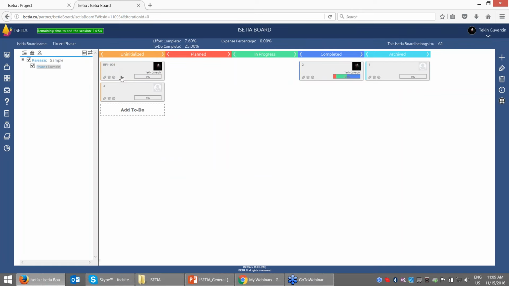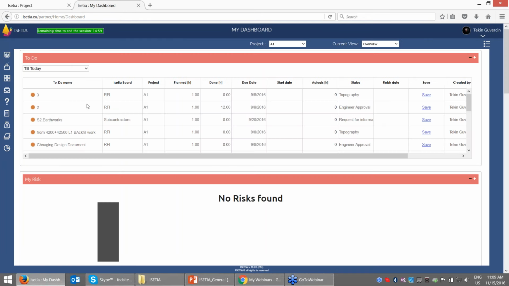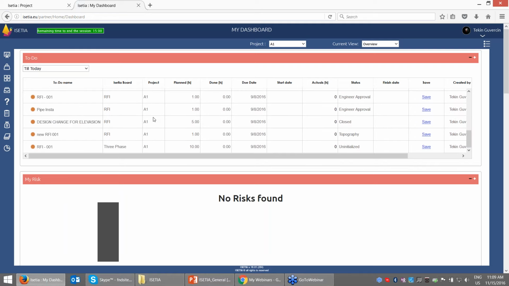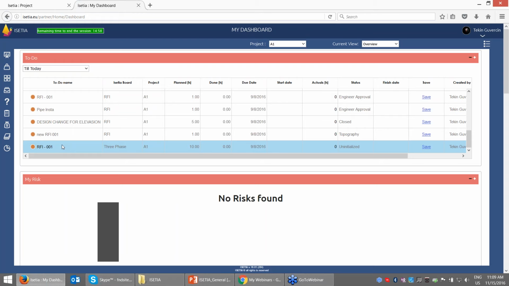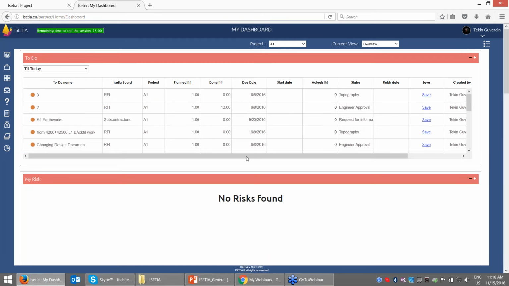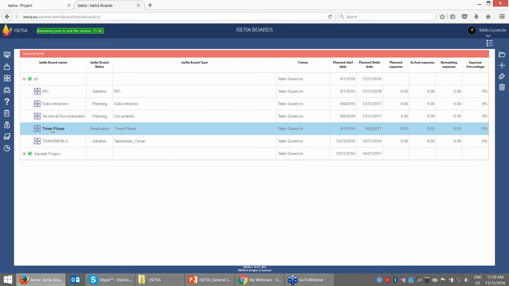And if you go to the dashboard, you can also see here the list of the work which I have assigned. These are the list of the work, and I have just created the new work RFI 001. As a check-in, I'm just selecting here and saying that it is planned, so I don't need to use the card. This time I'm using the simple to-do phrase, saying okay, saved, and it is successfully saved. Now I just come back to the process board. Again, open the process board here.